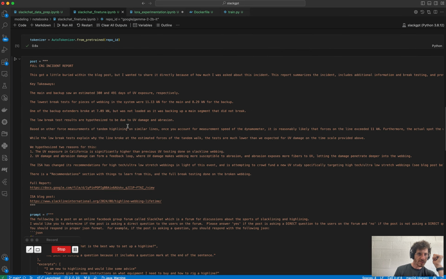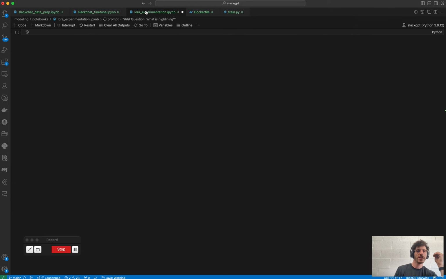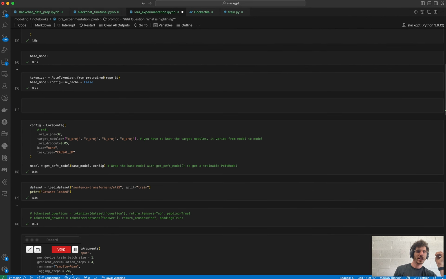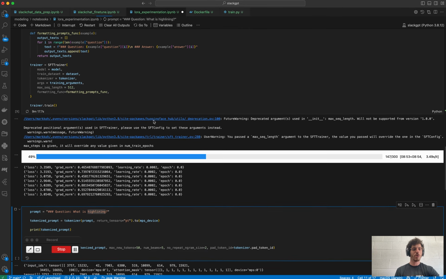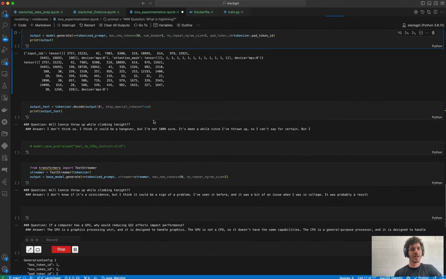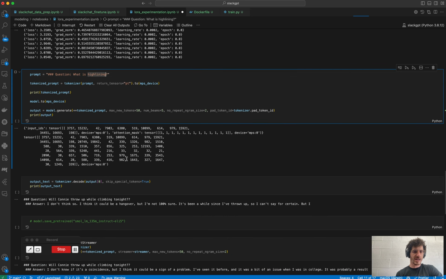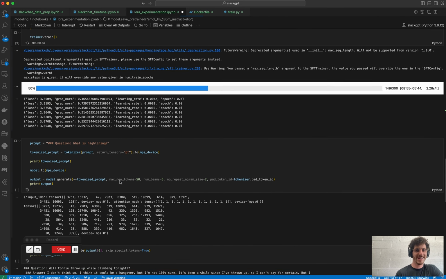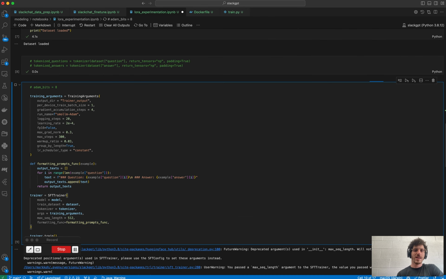And you can see that I was able to actually do that. I pulled down a model here, and while I was not able to feed in the data from my training data generation job, in this notebook, I actually do go through and I fine-tune an LLM, and we can see that, Connie will throw up tonight while climbing. That's not really supposed to happen. This is fine-tuning the model.